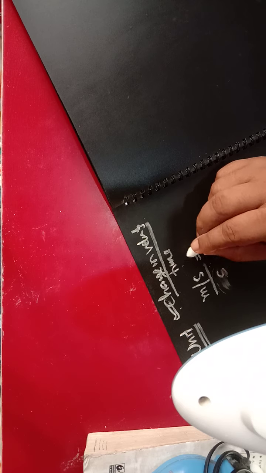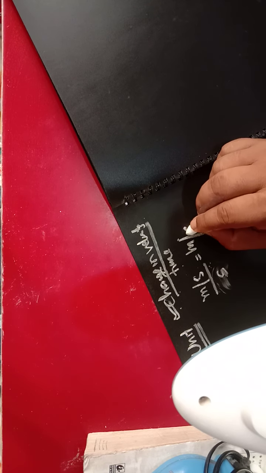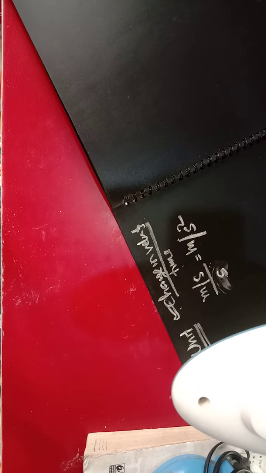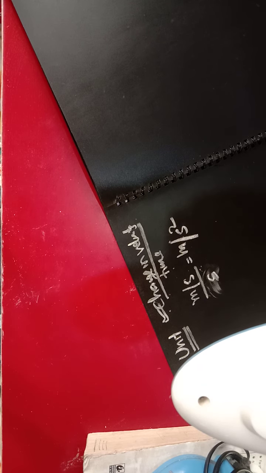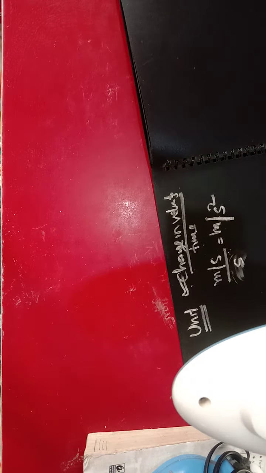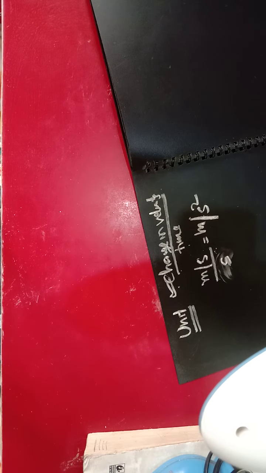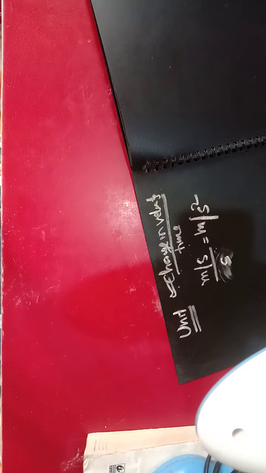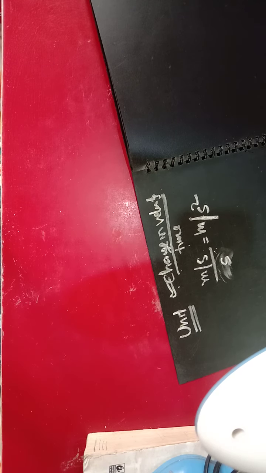So that is equal to meter per second square. What is the SI unit of acceleration? That is meter per second square. It is the SI unit of acceleration.